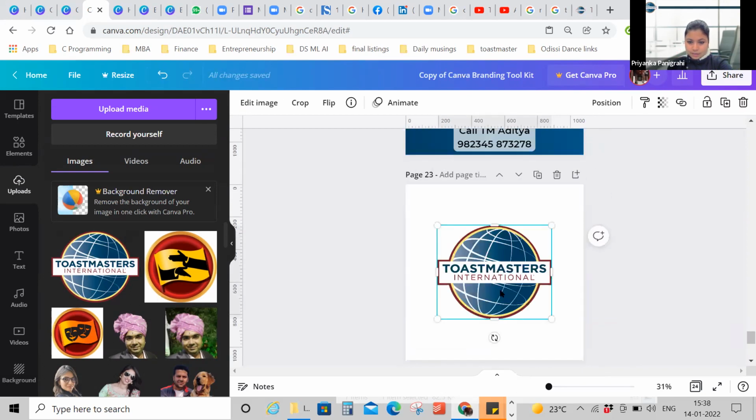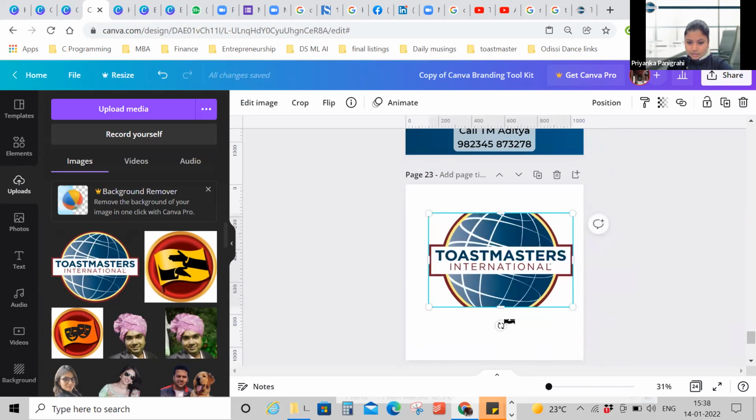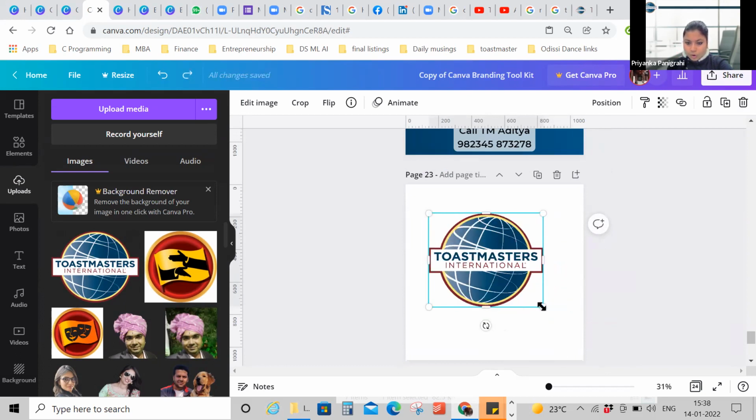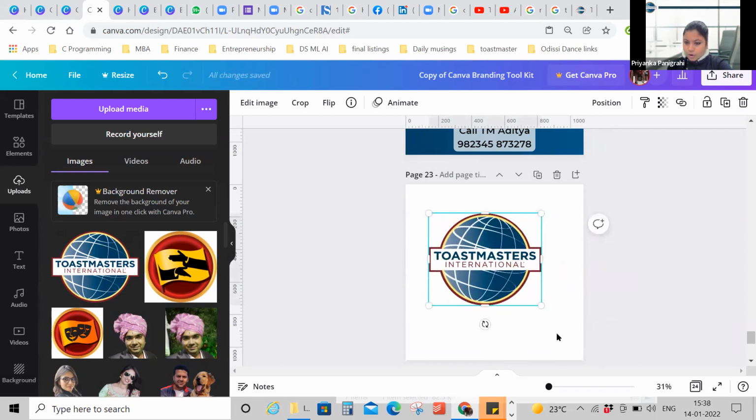For example, I put it here. So I cannot drag it like this. This changes the proportion. It is not looking good. It is getting altered. So what you can do is, always with the logo, if you want to make it small, you do it from a corner. If you want to make it big, you do it from a corner.